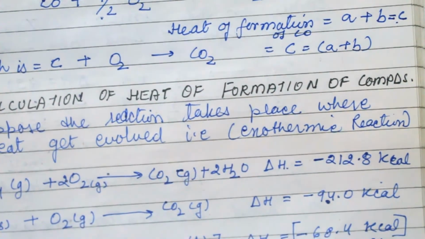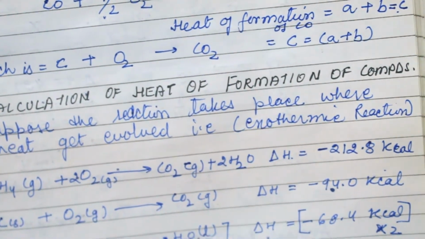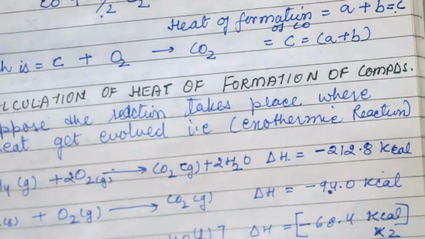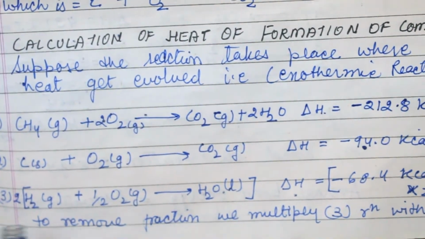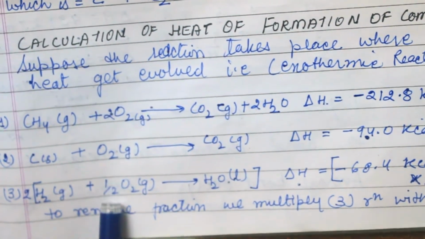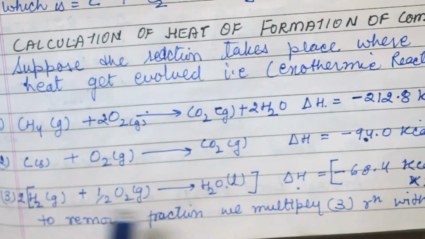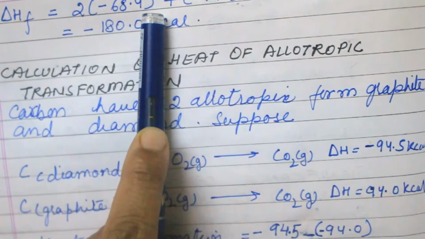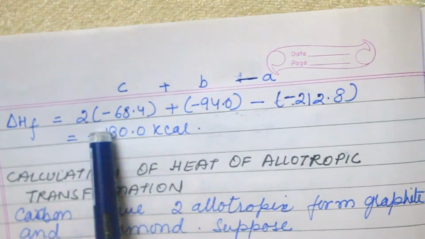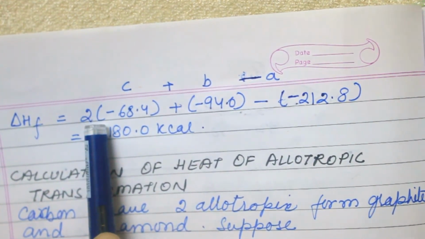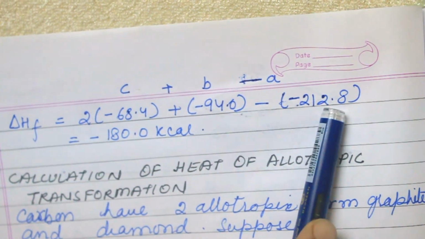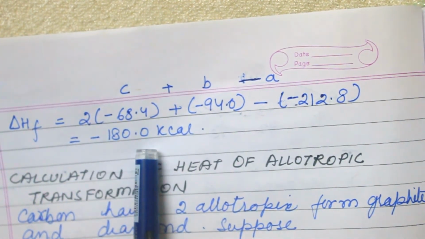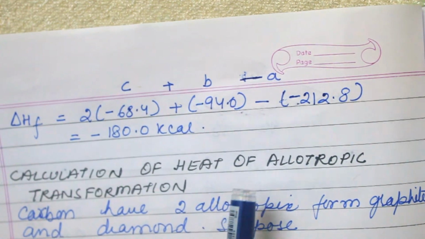To remove the fraction in the third reaction, we have to multiply the whole reaction by 2. So the heat of reaction is also multiplied by 2, because the reaction is multiplied by 2. If we evaluate all these values, we get minus 180.0 kcal.